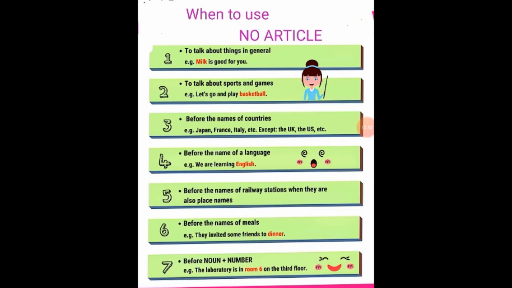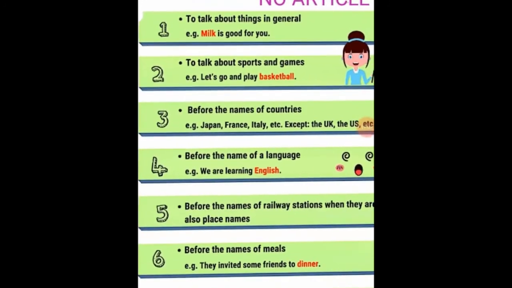Now please come to this slide. This slide says when to use no articles, or we can say zero article, because we are not using a, an, or any type of article, whether definite or indefinite. So what is this condition? This condition is called zero article or no article. So when we use no article, or when we say we don't need any article, let's look into it.